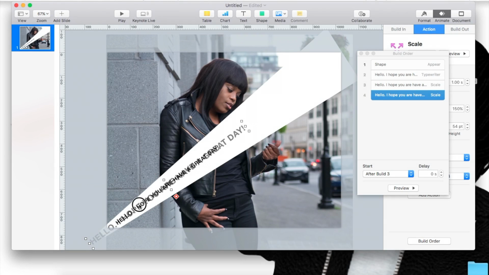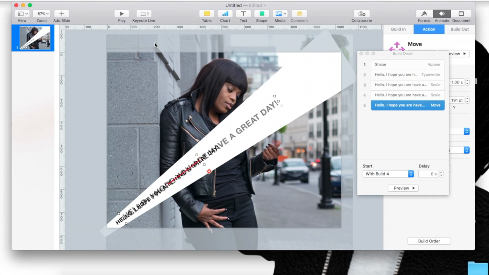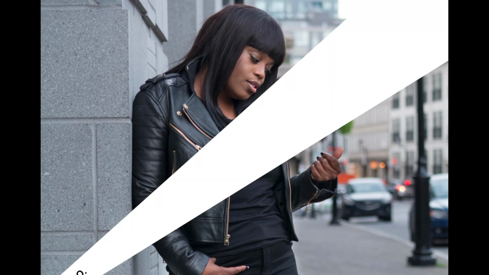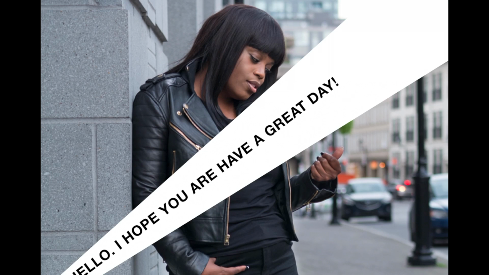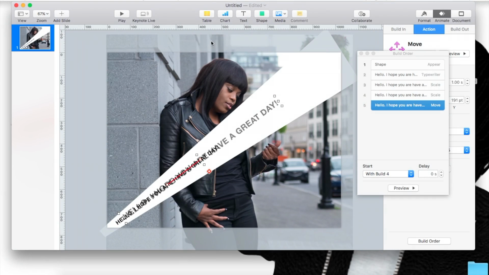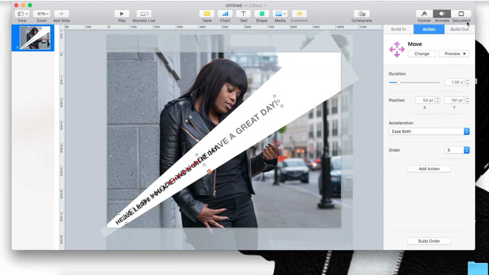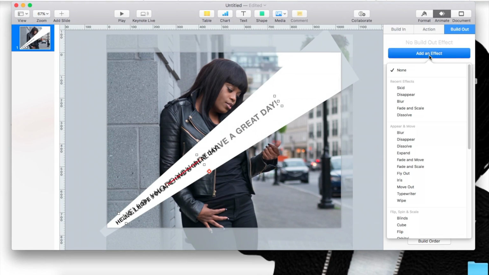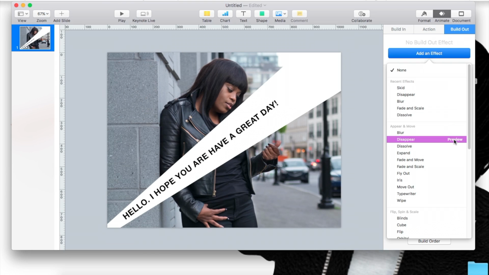Okay, so you see how it cuts off? So I'm going to have to pull the scale just a little bit to the top and then reposition it. And then now let's see. There we go. And then we're going to have a build out where, let's make it, let's dissolve. Or let's just make it disappear.